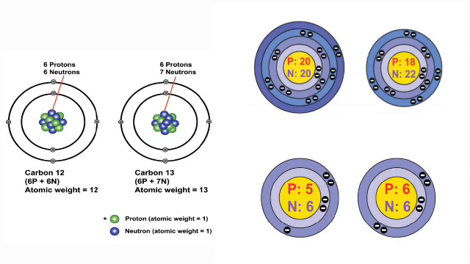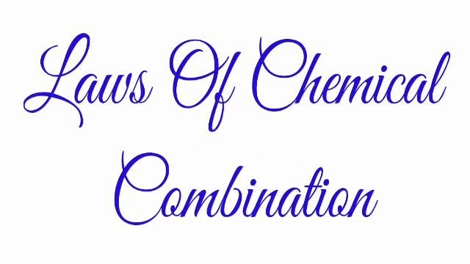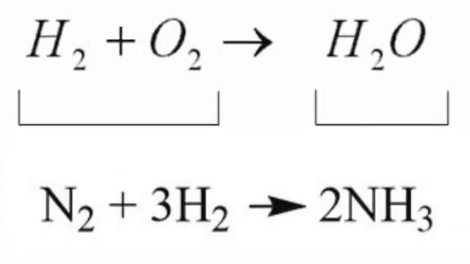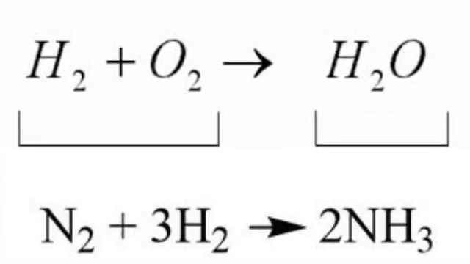In the previous session, we discussed isotopes, isobars and isotones. Now, we are going to discuss the laws of chemical combination. In chemistry, a number of elements join to form a molecule or compound. The combination of elements to form a compound is governed by the following 5 basic laws.